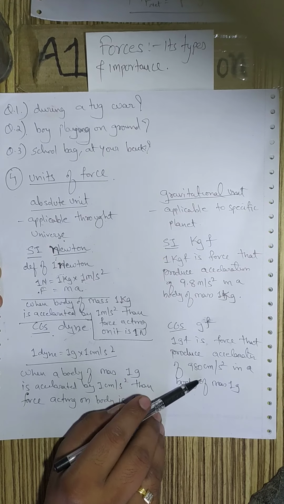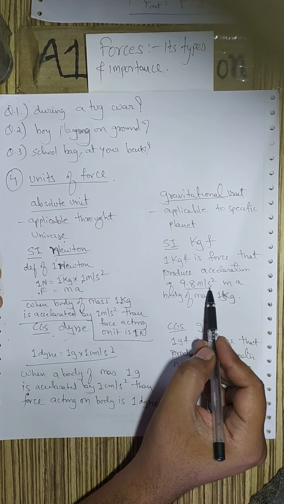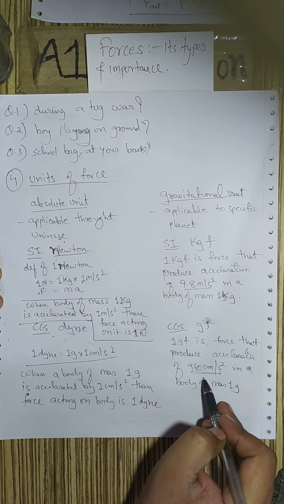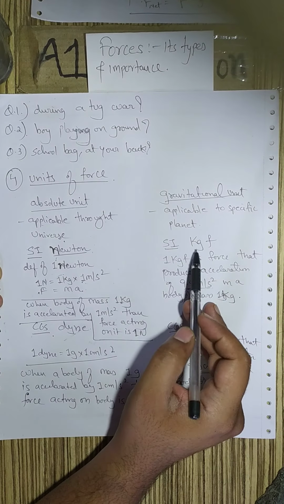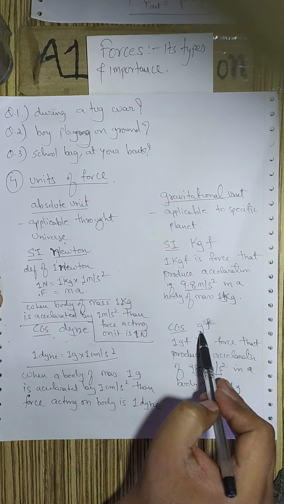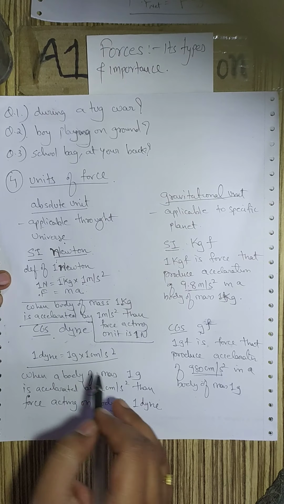So these are the gravitational units. They make use of the acceleration due to gravity. Now if you go to other planets, the acceleration due to gravity will change. Hence for gravitational units, the value of 1 kgf will also change depending upon the planet's gravity, but absolute units will not change.